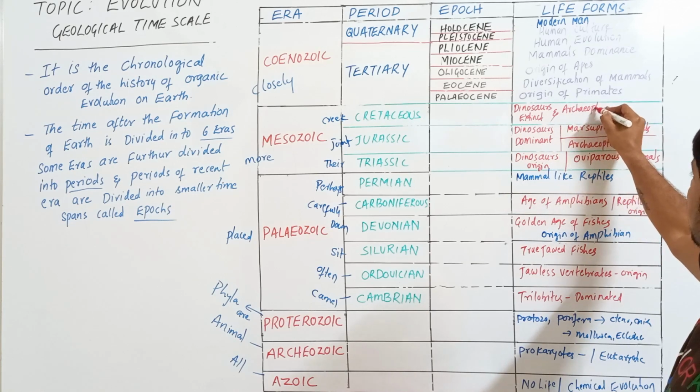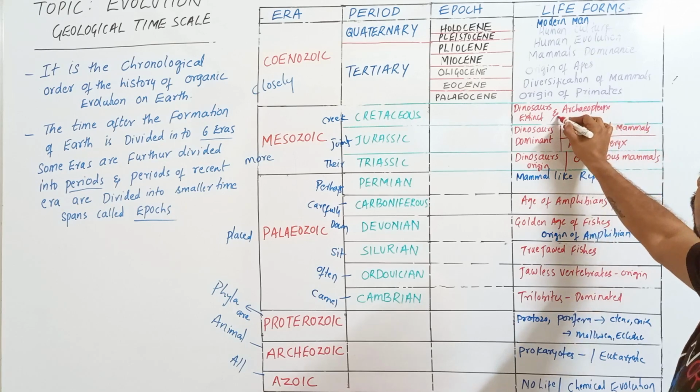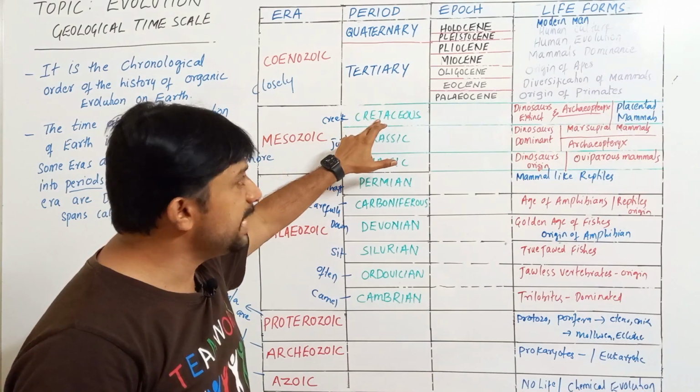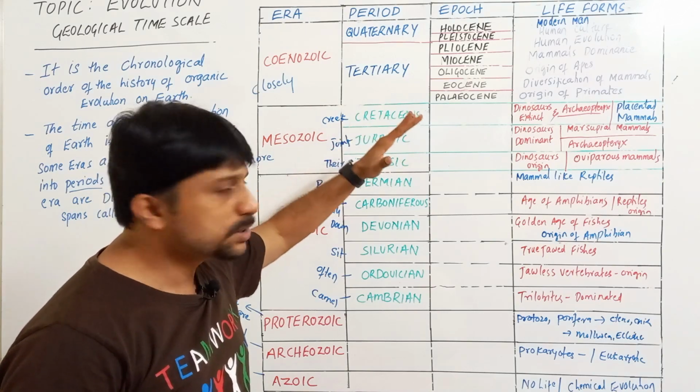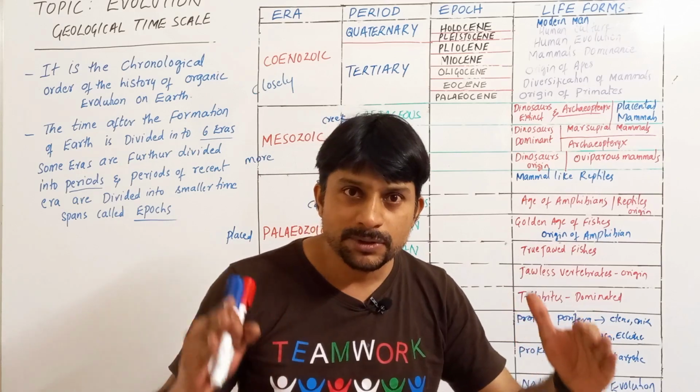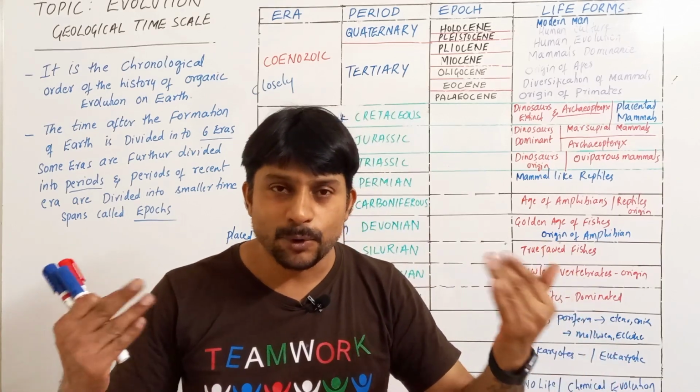Now, which mammal is left over? Your oviparous mammals, prototherians, and metatherians are done. Now, placental. So, origin of placental mammals.